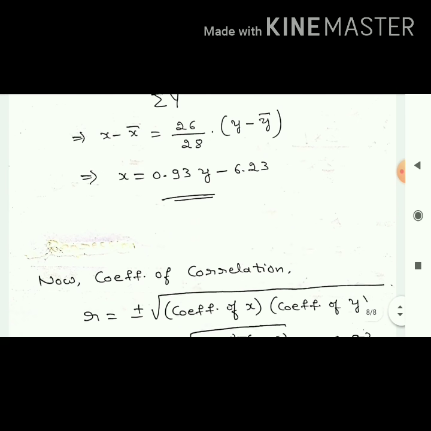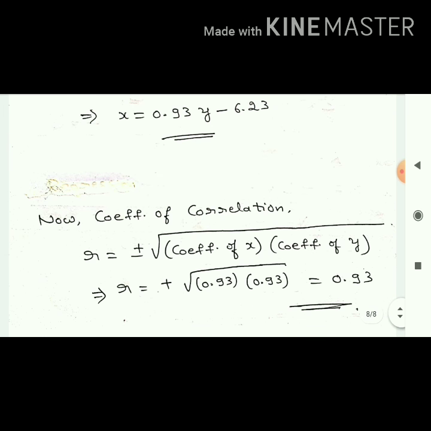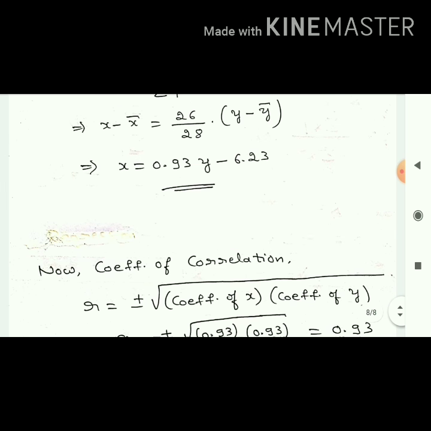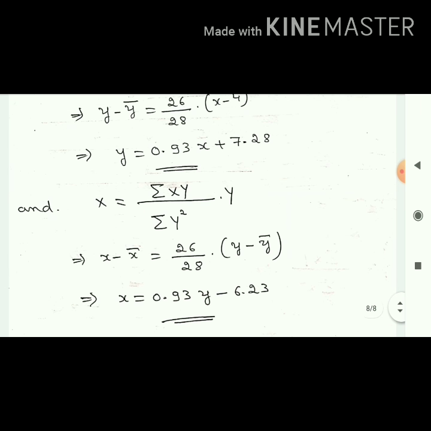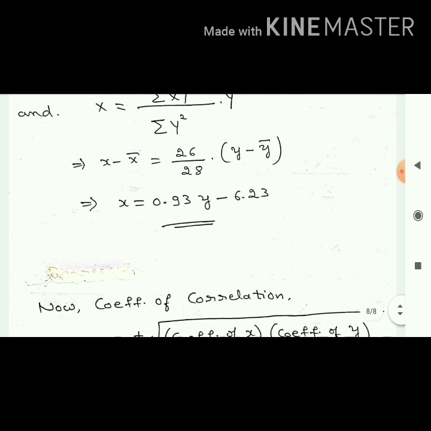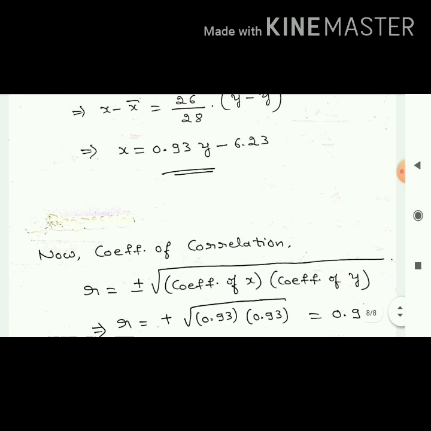Now how to find the coefficient of correlation? I told you the formula. It is plus or minus square root of coefficient of x into coefficient of y. Now how to get the coefficient of x? For that you go to the equation y equal to 0.93 x plus 7.28. What is the coefficient of x? 0.93. Right. Coefficient of y, how to get?